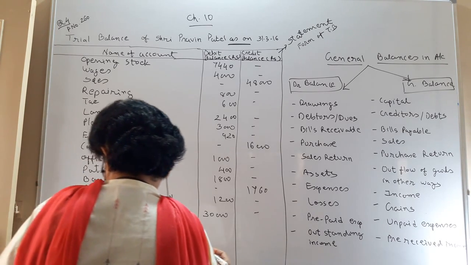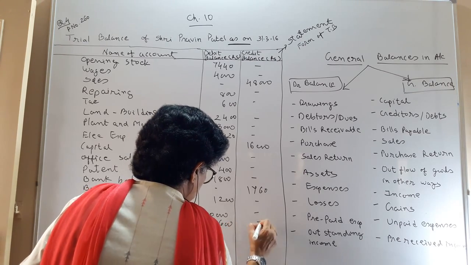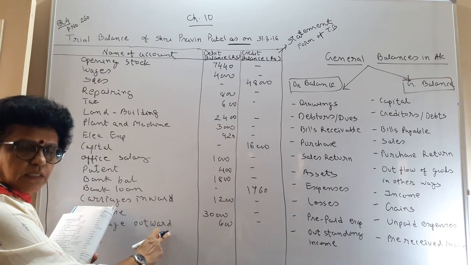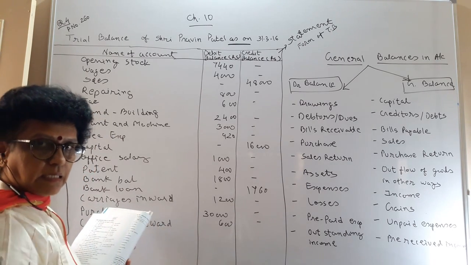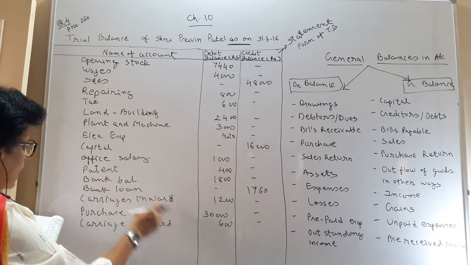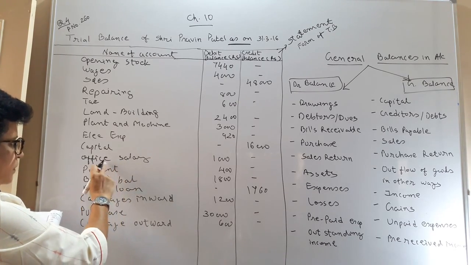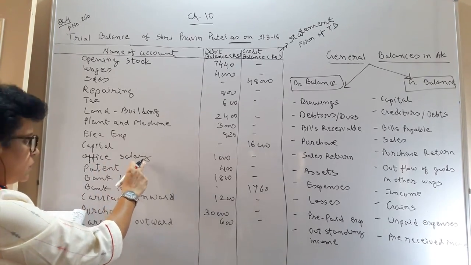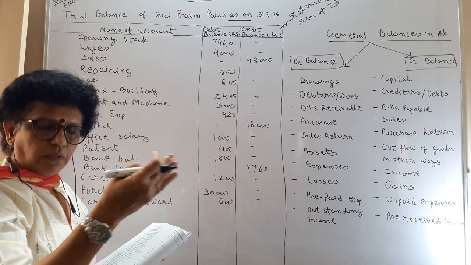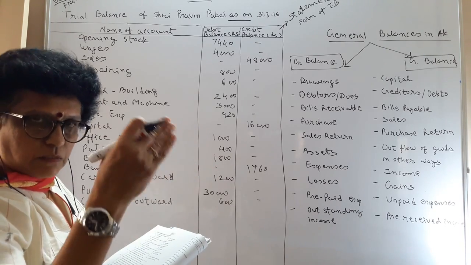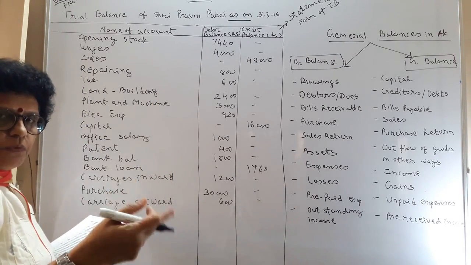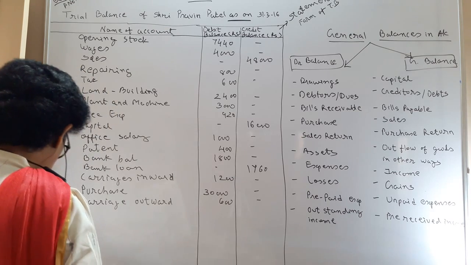what is the difference between the inward and outward? Inward means carriage at the time of purchase will go to the trading account, and carriage outward means carriage you have paid at the time of sales, that will go to the P&L account. So that is the difference of inward and outward. Same with the office salary. Office salary means administrative expense, go to the P&L, and if it is mentioned that the salary for the factory, then that is to be treated as an expense for manufacturing. So in this manner, this classification will help you at the time of preparing your final account.